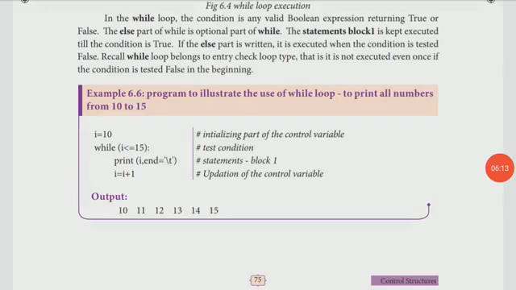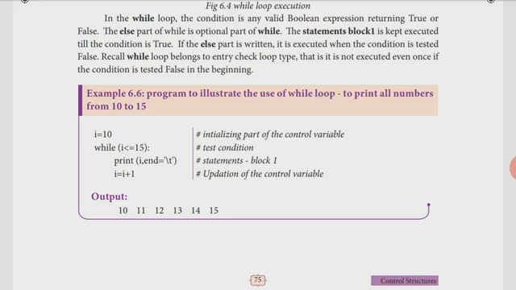Here this I will be printed the number of times. Then the next step is I equals I plus 1, that is, it will do the increment. First it will take the I value and check whether I is less than or equal to 15. Here we gave 10, so 10 is less than 15. Then it will print the first value, 10.